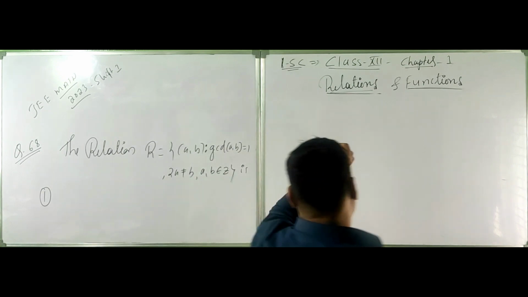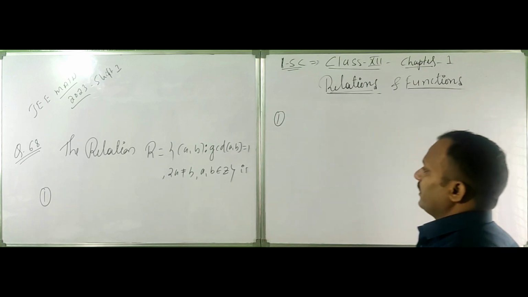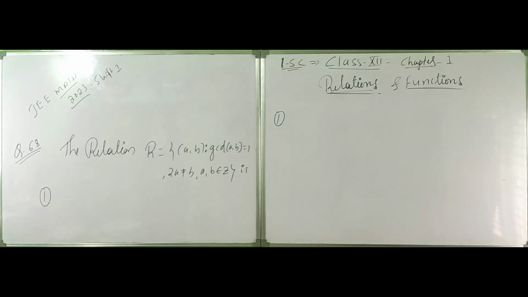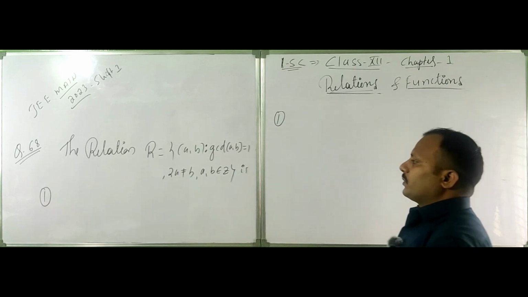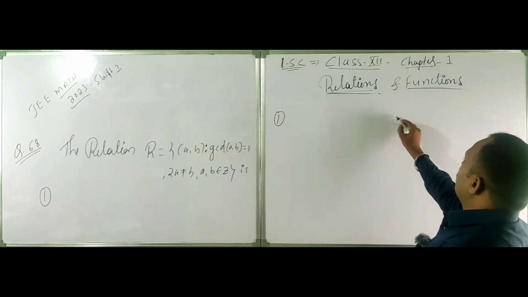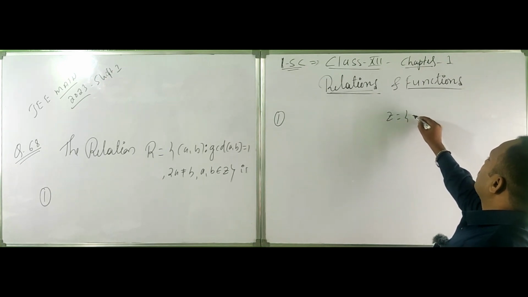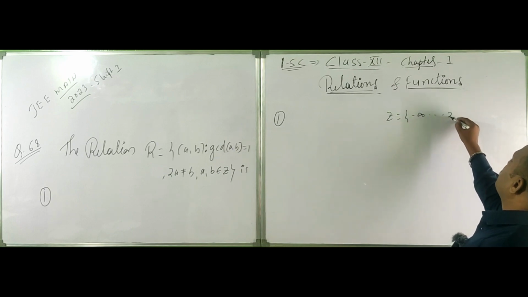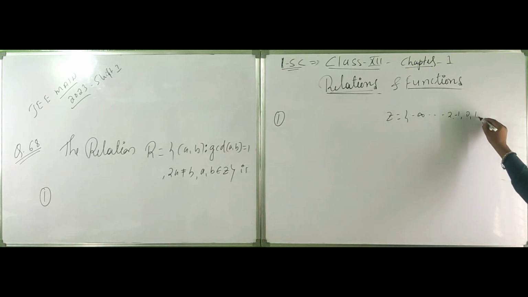See, sir, I will show it one by one. So let's check reflexivity. We should take two values such that 2a is not equal to b, meaning we should not take values where b is twice a. Z is the set of integers: from minus infinity to minus 2, minus 1, 0, 1, 2, up to positive infinity. That is the integer set.